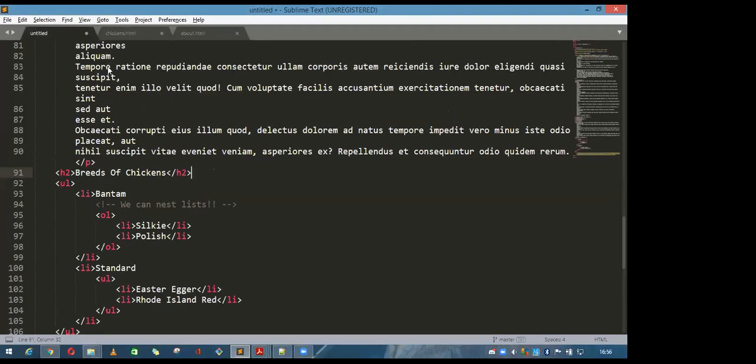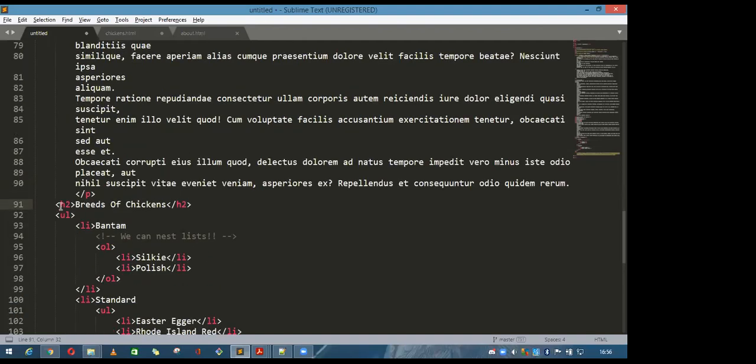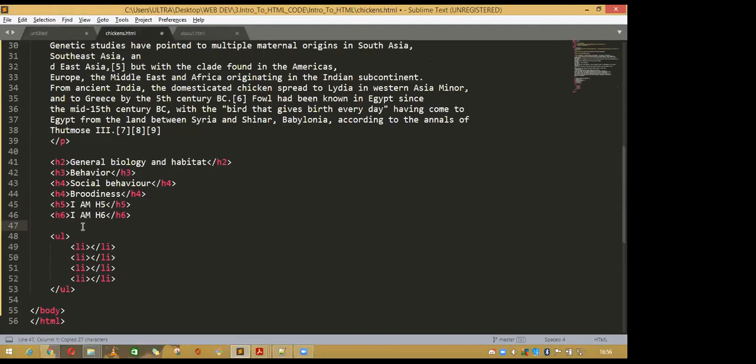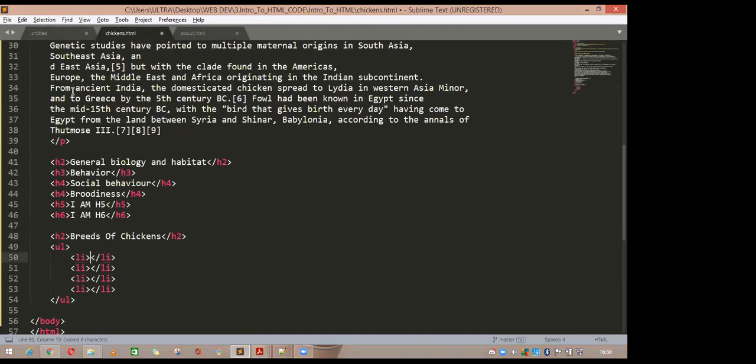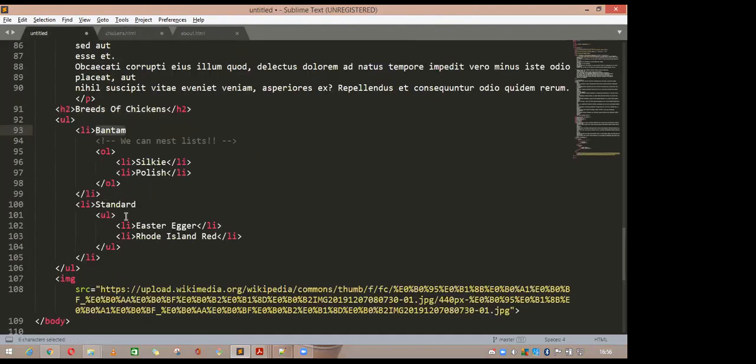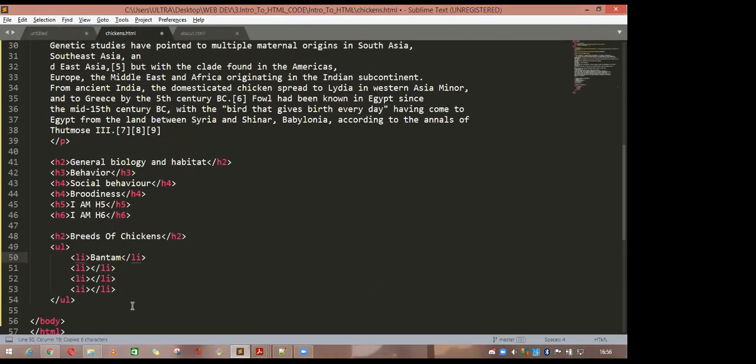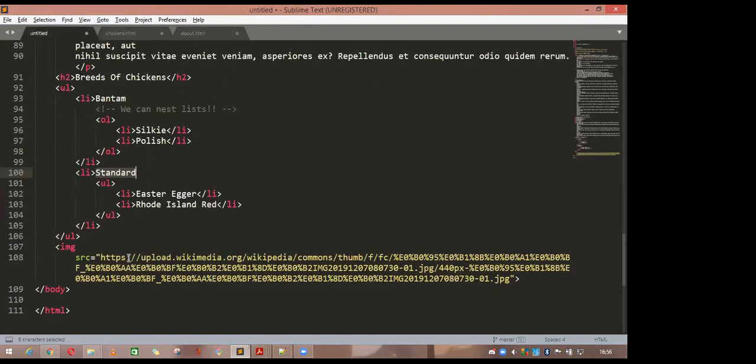If you want to add some different types of names of this chicken, so here make an h2 element of this one, the breed of the chicken. Okay, indent it, and write down here the Bantam, paste it, this standard, paste it here, and so there are 2 list items.